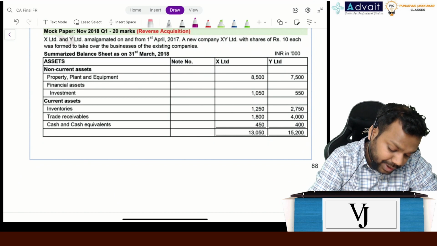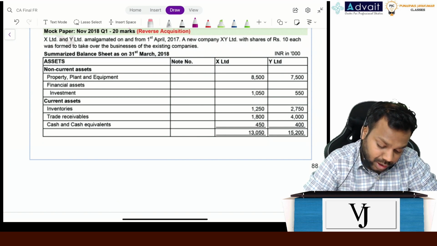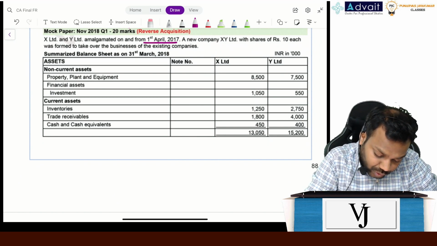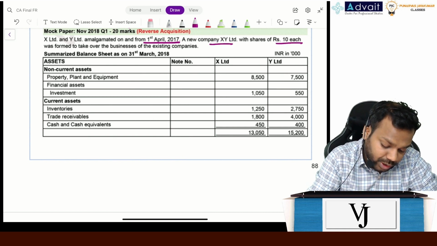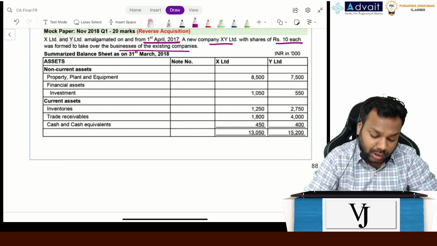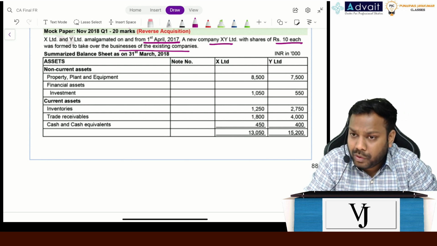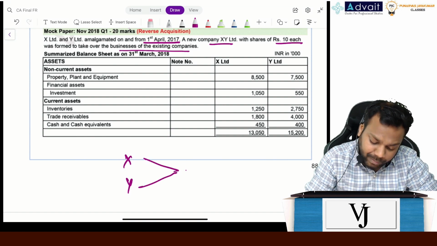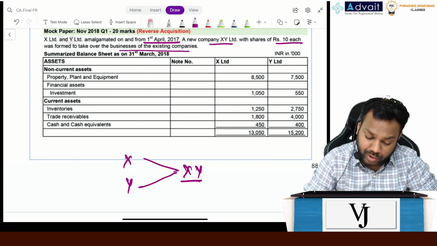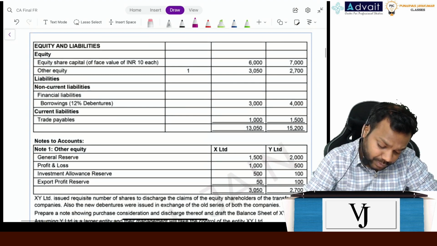It says X Limited and Y Limited amalgamated on and from 1st April 2017. A new company XY Limited, with shares of 10 each, was formed to take over the business of the existing companies. So far there is no case of reverse acquisition. There was an X and a Y, they got combined and formed XY. Now this is the balance sheet given.